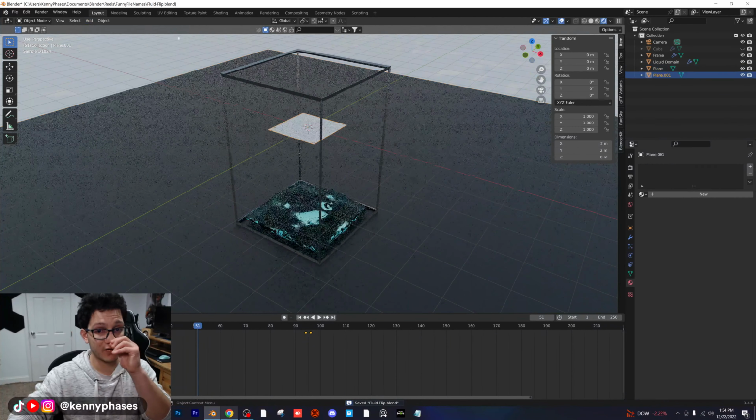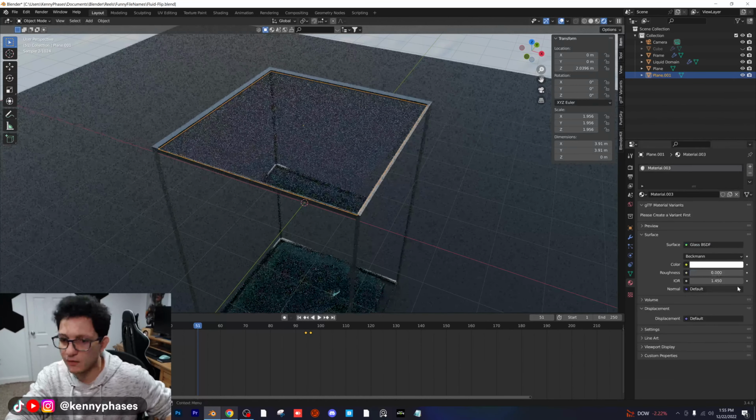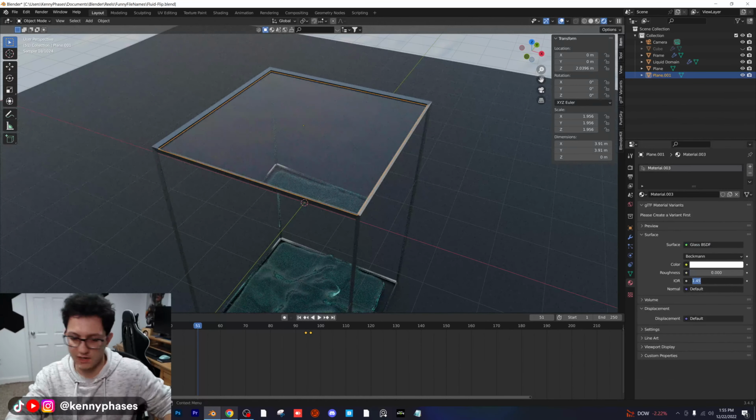I'm going to go to my top-down view. I'm going to scale it up for the top. I'm going to go to my side view, bring it all the way up to the top part there. And then I'm just going to give this a nice glass shader. Let's go ahead and give this a glass shader, a low roughness, and we'll give it an IOR of 1.5. That looks fine to me.